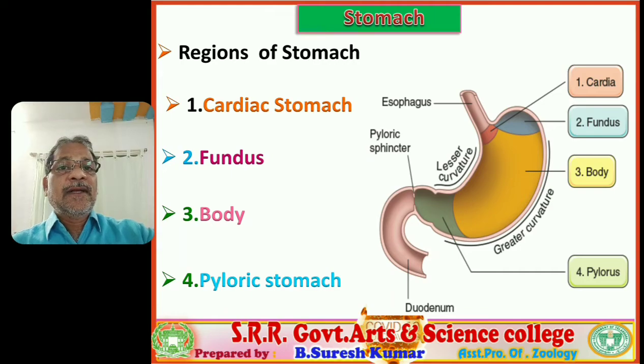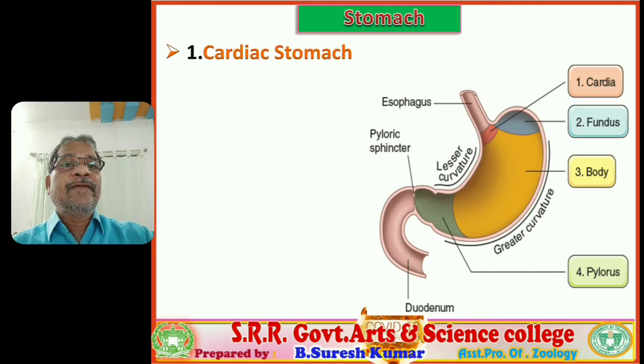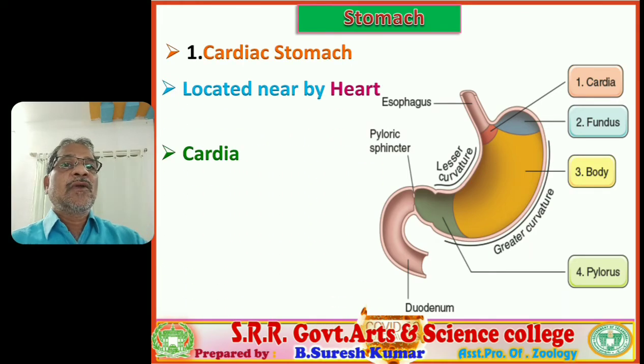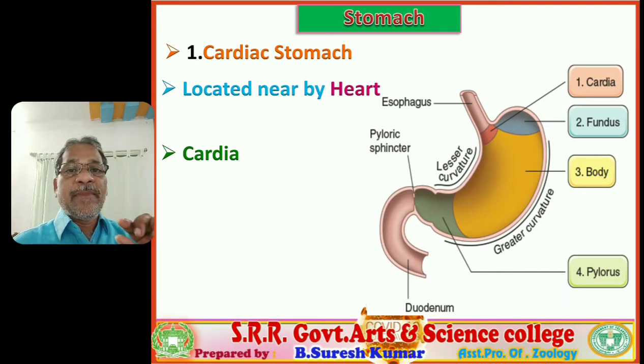Okay, we'll see the characteristic features of each and every region of the stomach. The cardiac stomach is located nearby the heart. That's why it is named the cardiac stomach. It is the smallest part of the stomach. Where the esophagus joins the stomach, that region is the cardiac stomach. The esophagus opens to the stomach by means of a minute opening. The opening is referred to as the cardia.